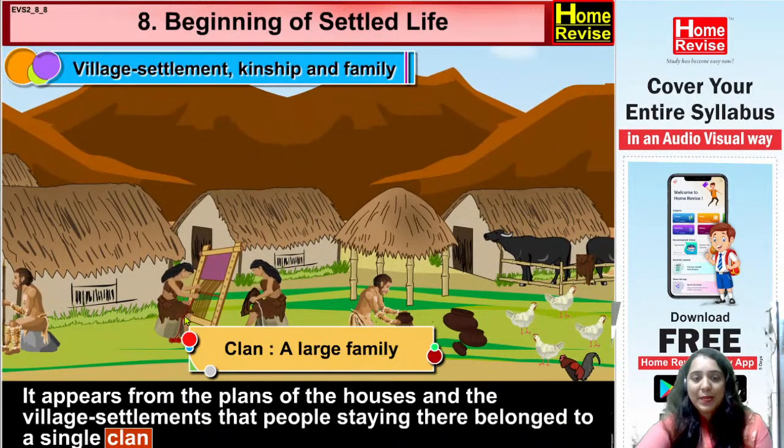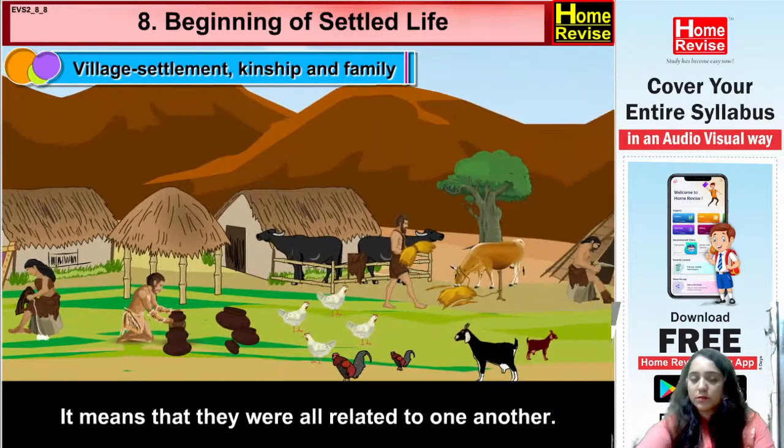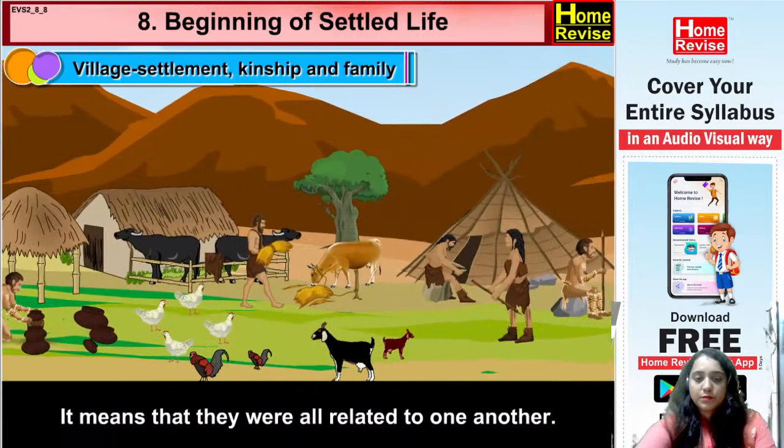So when the people were staying together, it appears from the plan of the houses and the village settlement, if a proper village settlement is seen, that the people staying there belong to a single family. So it used to be understood that all the people staying here are like a family. Okay, they started preparing a clan. Clan means a group, basically a large family. It means that they were all related to one another.